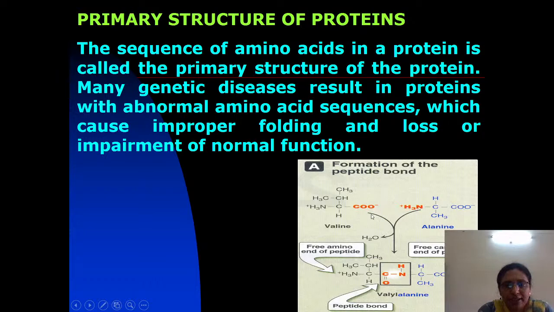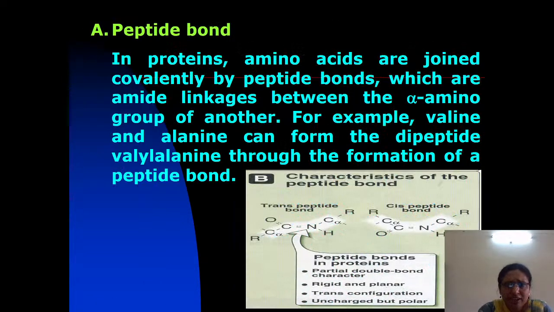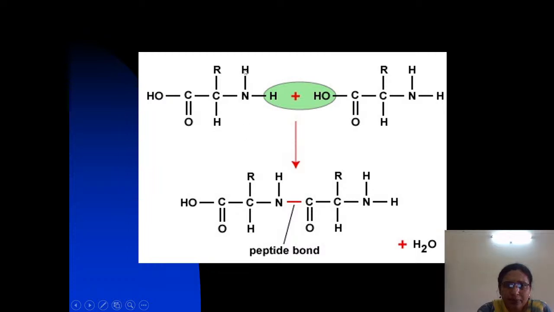Now, the primary structure is stabilized by the peptide bond. The peptide bond is formed between two amino acids. Here the first amino acid is valine and the second is alanine, and a peptide bond is formed between the alpha carboxyl group of valine and the alpha amino group of alanine to form valyl alanine. This is the dipeptide, in which the two are linked through a peptide bond. A water molecule is removed to form the peptide bond.